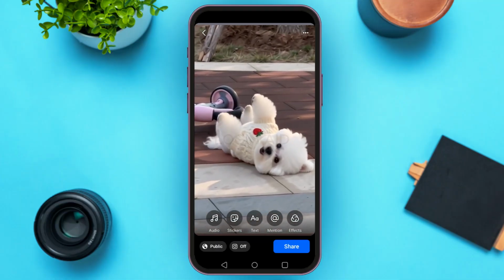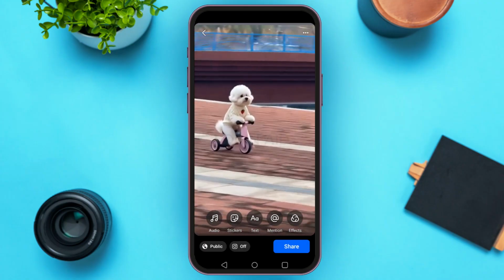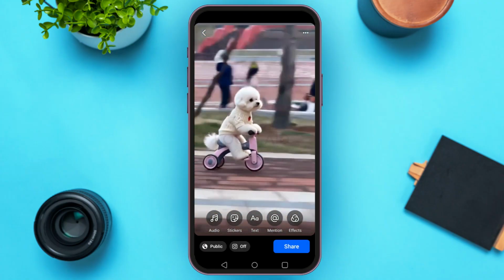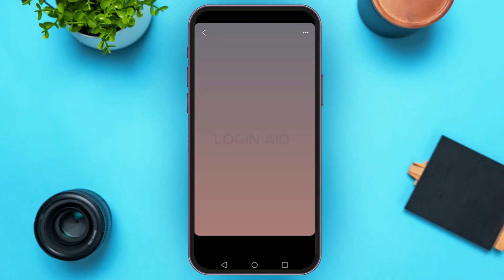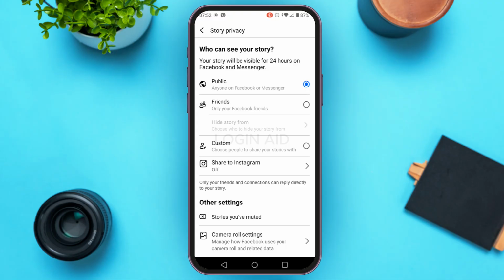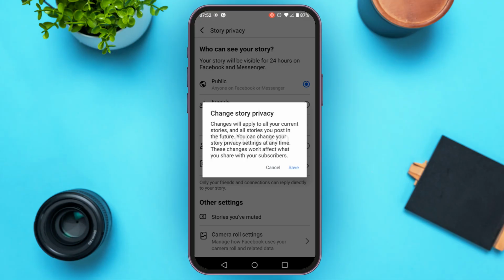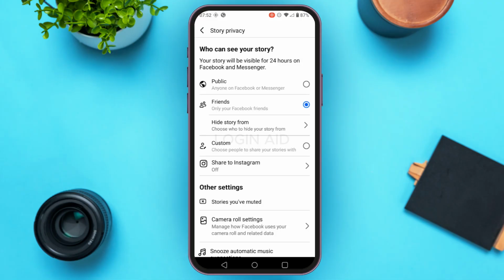You can also select if you want to make this story public or private. Tap on the option selected right now. Tap on the option of your choice. Tap on the option Save.